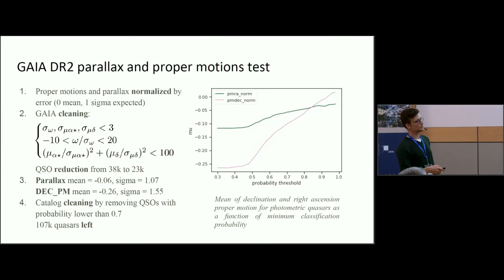Once we limit our quasar catalog to objects with probability higher than 0.7, for instance, we get a much cleaner sample, which is much closer to zero. Those are the means of proper motions, declination and right ascension proper motion. So this is perfect. We say that here should be also fine, because we do have some contamination, and we cannot get rid of it 100%. So by doing this cut, we are left with 107,000 quasars, which should be rather clean. So this is a very nice way of using Gaia, and this is a really strong tool.